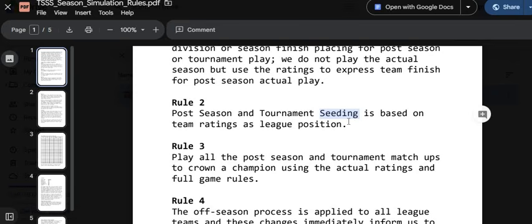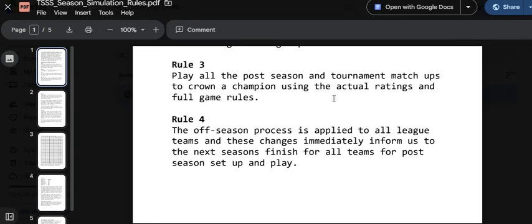Rule 2, postseason and tournament seeding is based on, and I don't know if that's the right term, I never understood whether this was the proper word for seeding tournaments. I have a feeling this is wrong. It doesn't look right to me, but somebody out there might know whether that's the proper word for seeding tournaments or brackets. It is based on team ratings as league position.